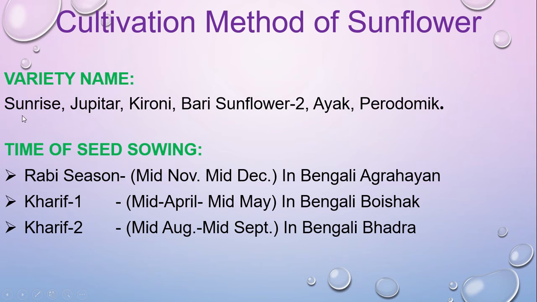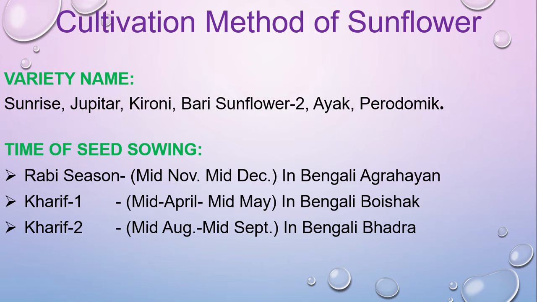Variety names: Sunrise, Jupiter, Kironi, Bari Sunflower 2, Ayak, Pyrodomic. These are the variety names of sunflower. These names are very important for your MCQ questions.